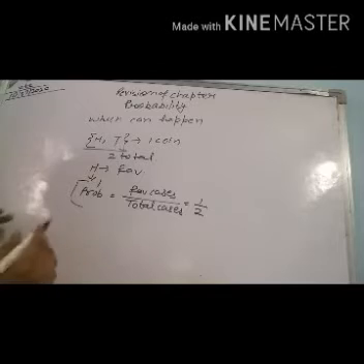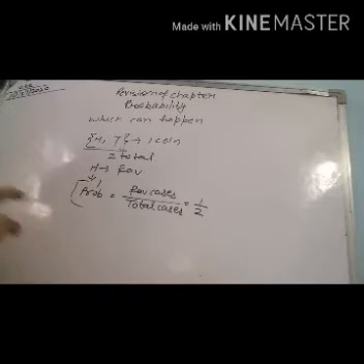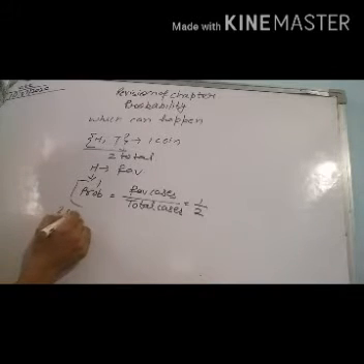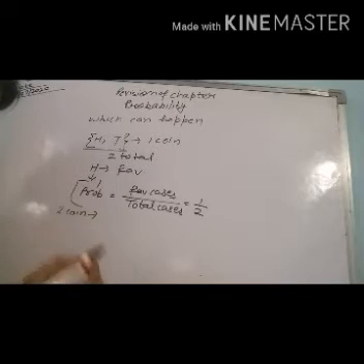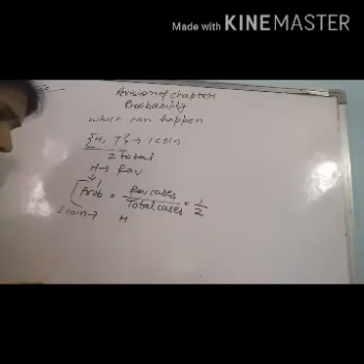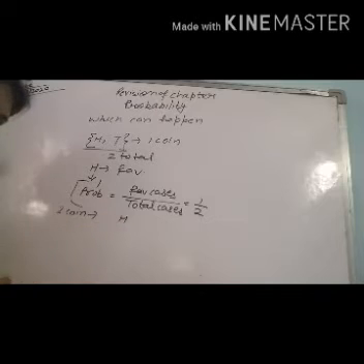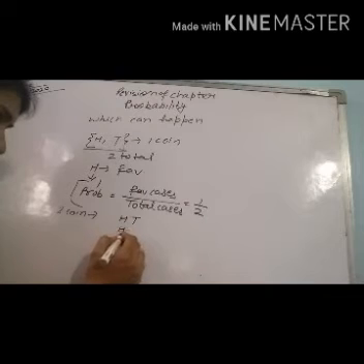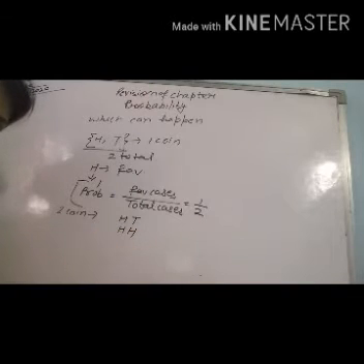Now similarly, suppose we have 2 coins. First tell me how many total cases we have. Suppose on the first coin we have obtained head; on the second coin it can be tail, or it can be head.